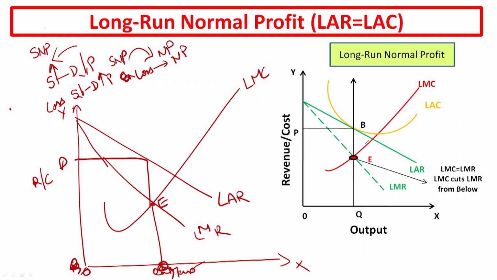Because it is the normal profit, that means your average cost must be touching your average revenue. That means it must be like this. This is your long run average cost. It is touching here.